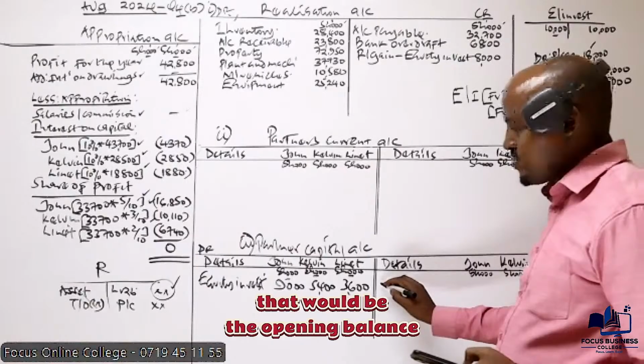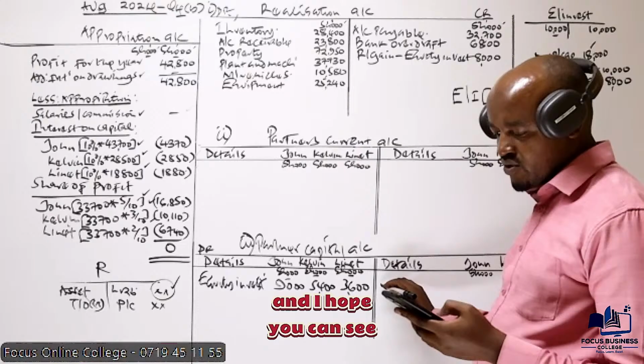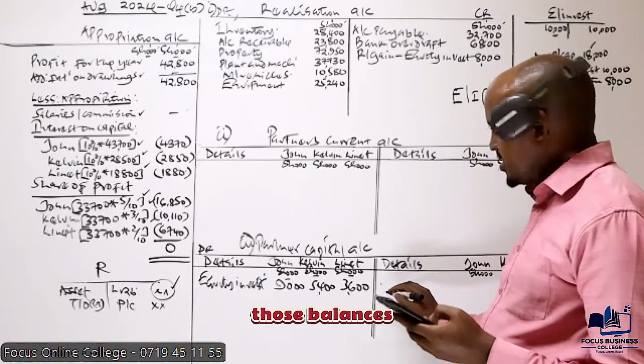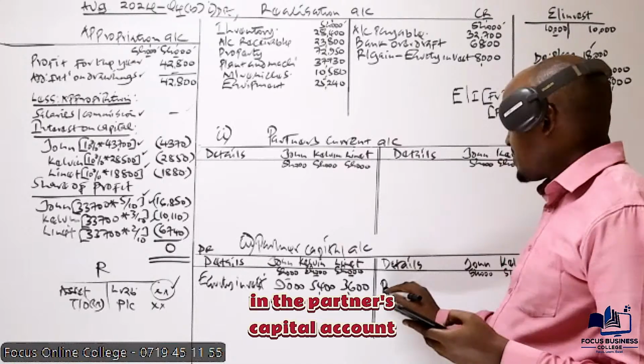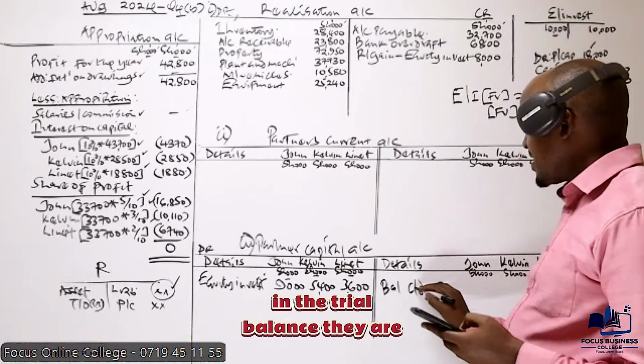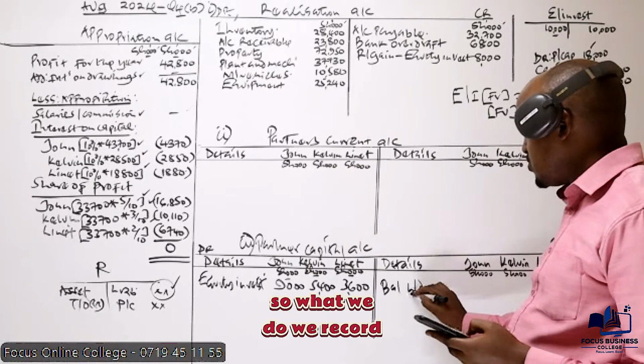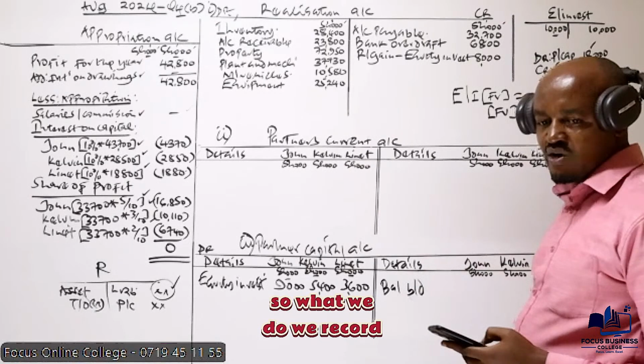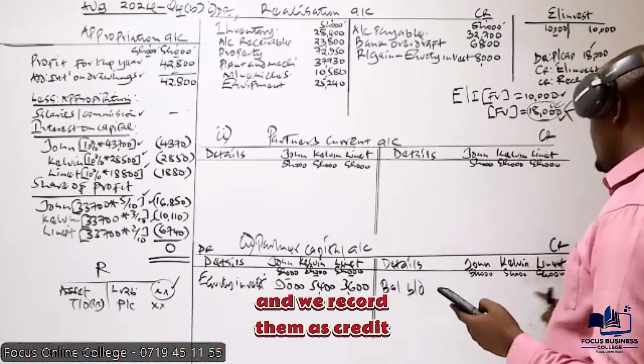And I hope you can see those balances in the partners capital account in the trial balance. They are on the credit side. So what we do, we record those balances here and we record them as credit balances.